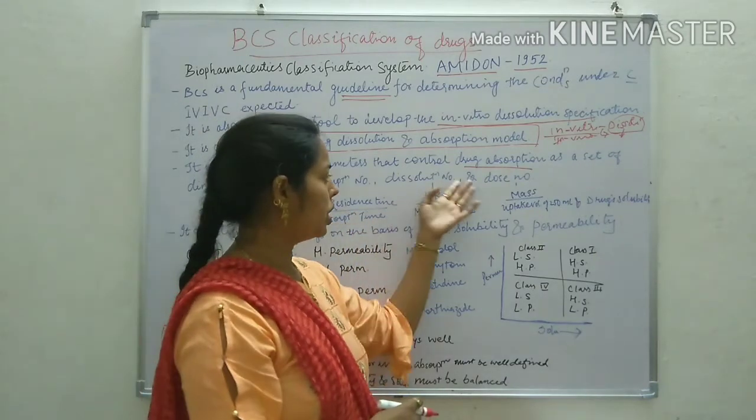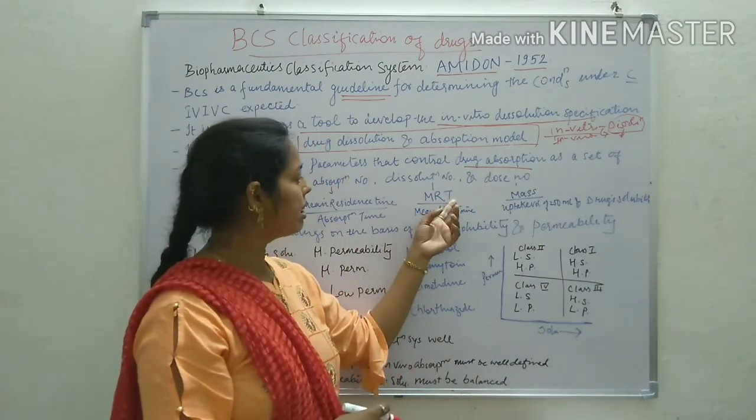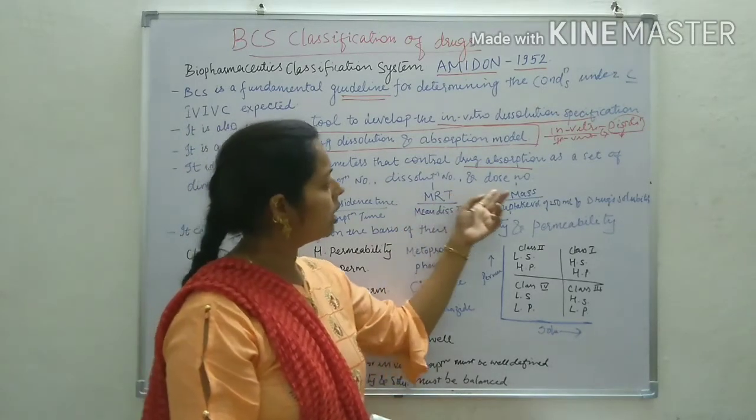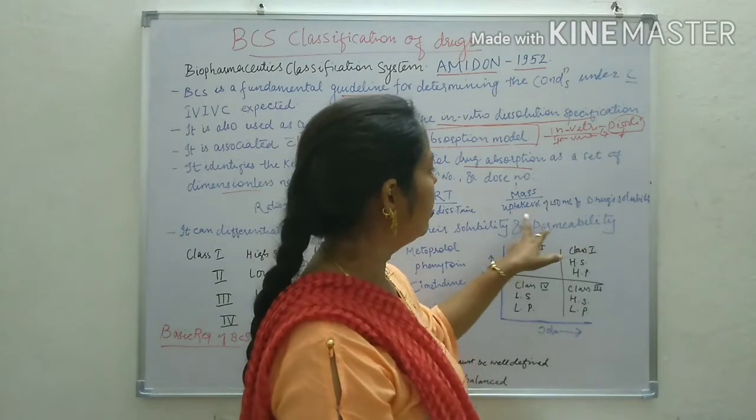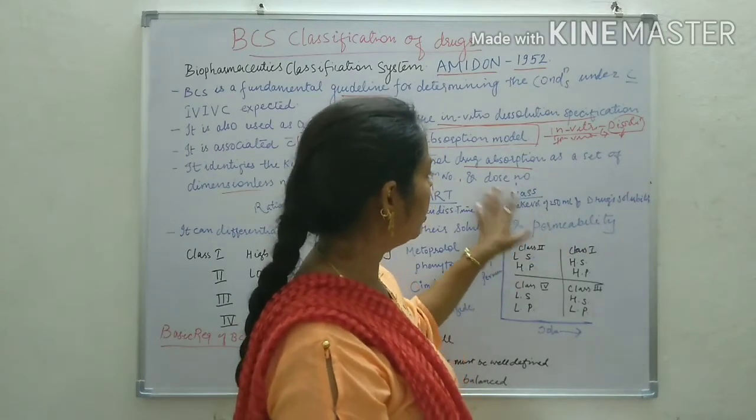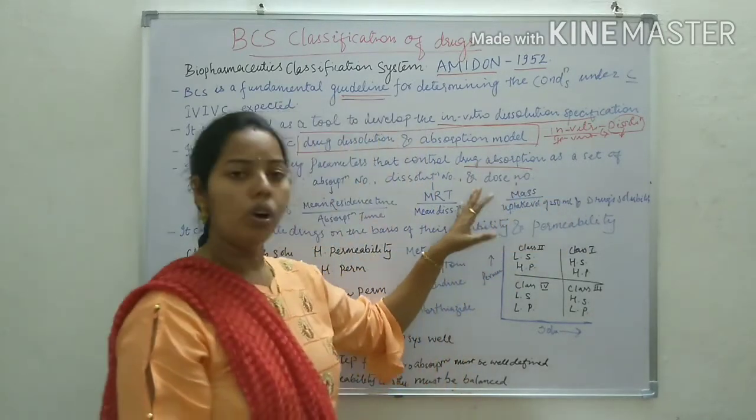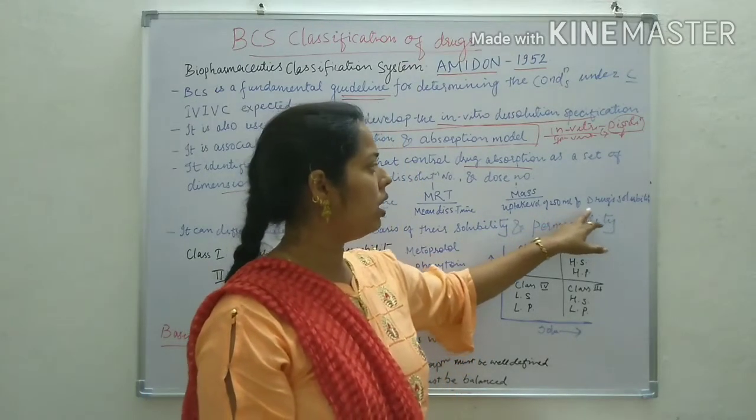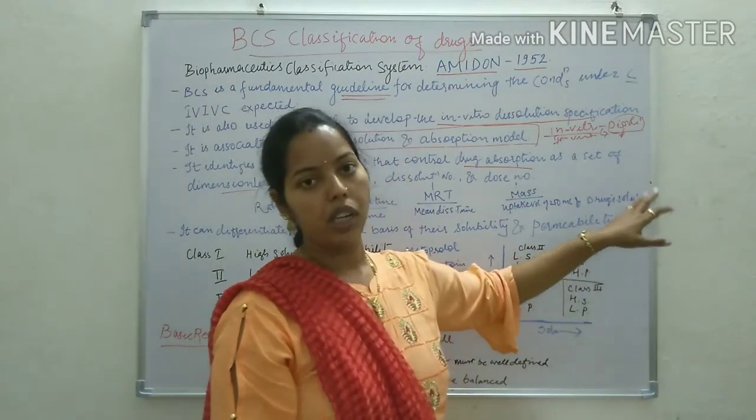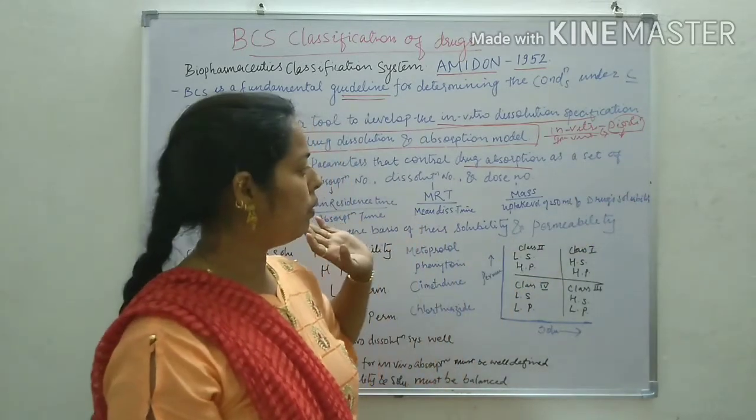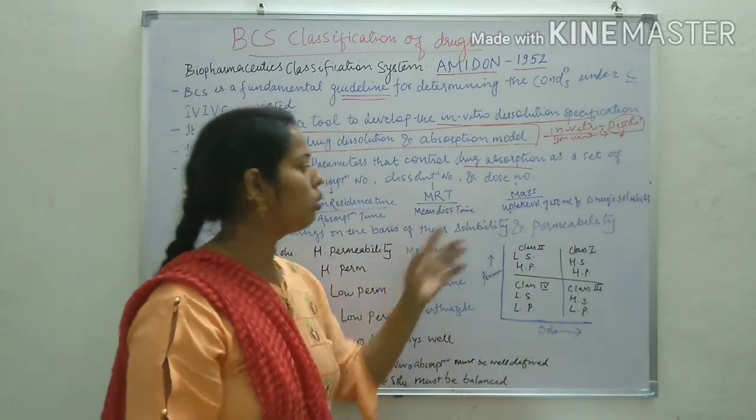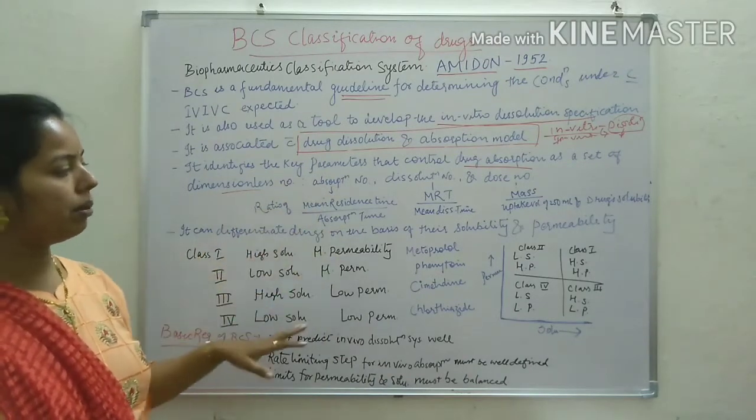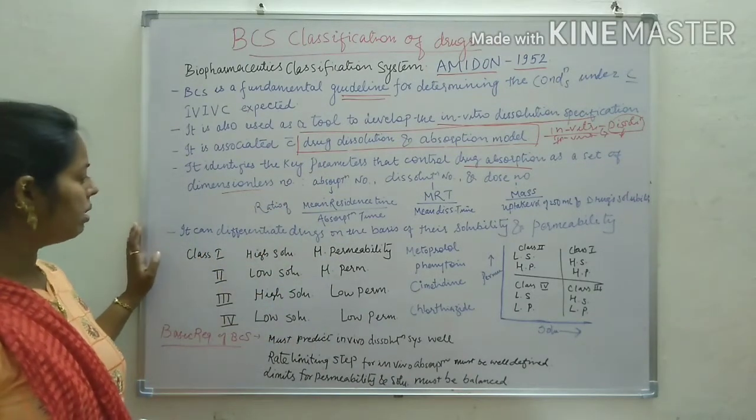After that, the dissolution number is the ratio of mean residence time to mean dissolution time. Then the dose number is the ratio of mass to the uptake volume of 250 ml and the drug's solubility in this amount of solvent. So this is the dose number. So we can find out these key parameters through this system.